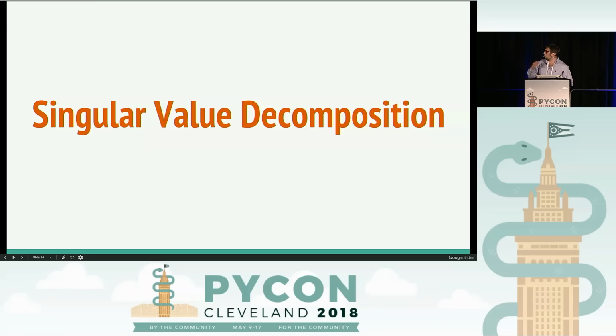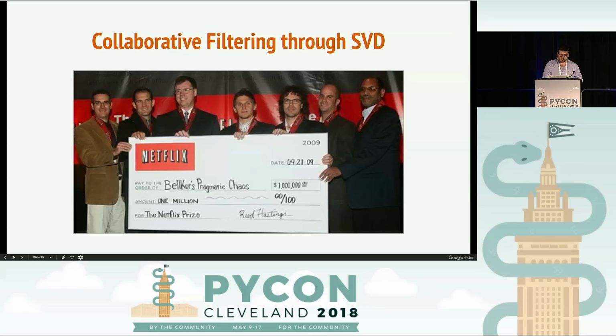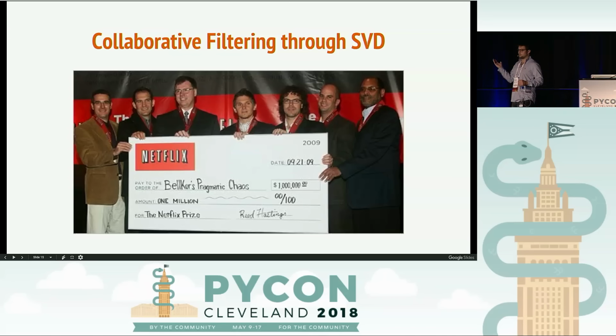And just to show you how widely this algorithm is used, this is a picture from the Netflix prize. So the Netflix prize is this competition that was created by Netflix in 2009. It's an open competition that basically called all engineers and researchers around the world to compete to somehow try and increase Netflix's recommendation engine.